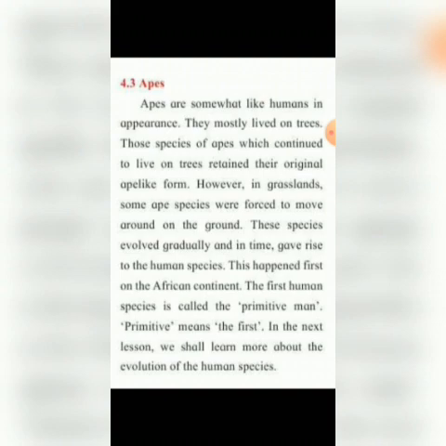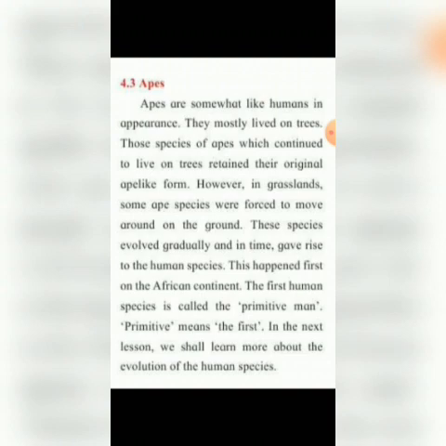These species evolved gradually and in time gave rise to the human species. This happened first on the African continent. The first human species is called the primitive man. Primitive means the first. In the next lesson, we shall learn more about the evolution of the human species.